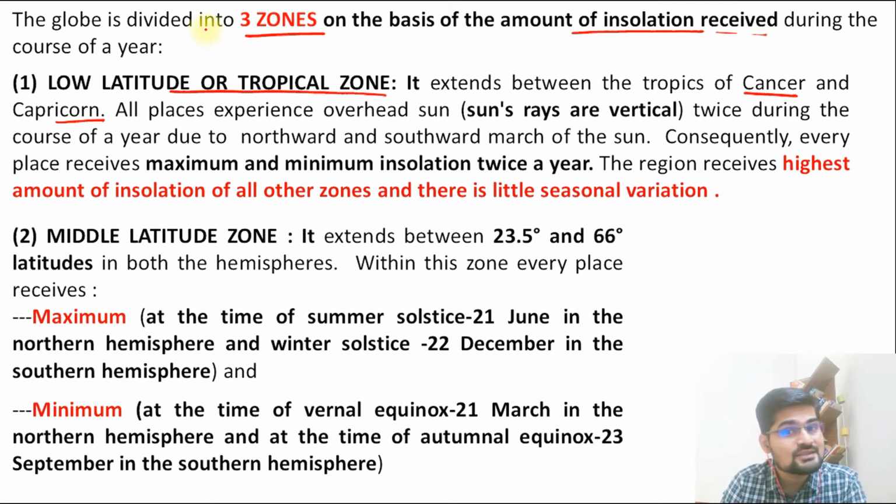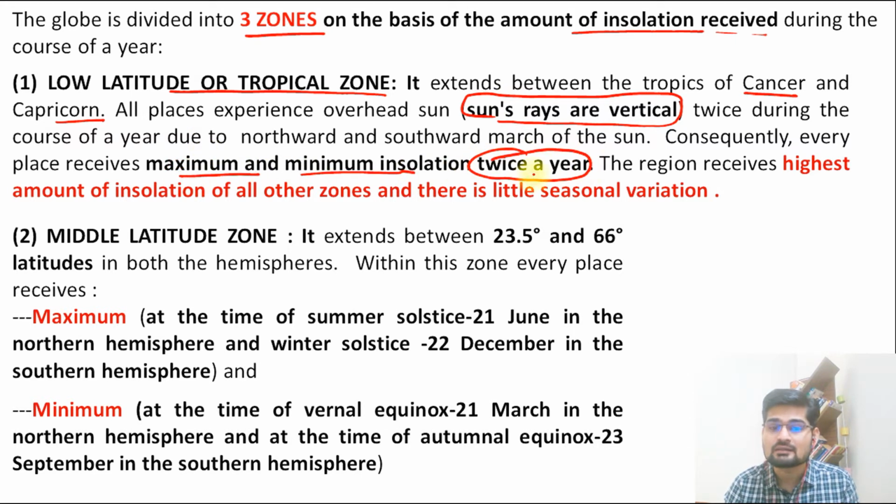And what happens in this zone? Remember, this is that zone where sun is experienced overhead. Sun's rays are largely vertical. That is the catch here. And what happens in this region? There is this maximum and minimum insolation 2 times in a given year. Why?